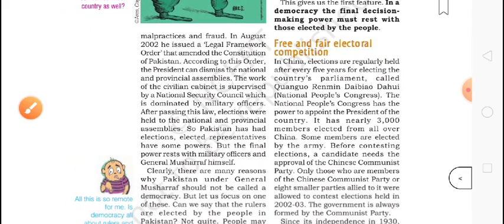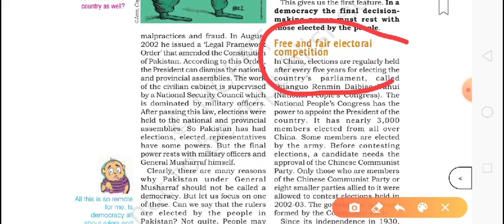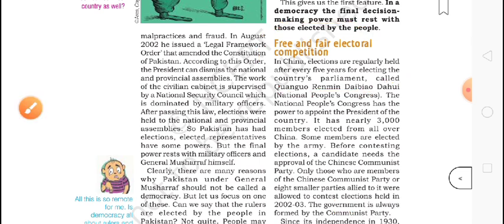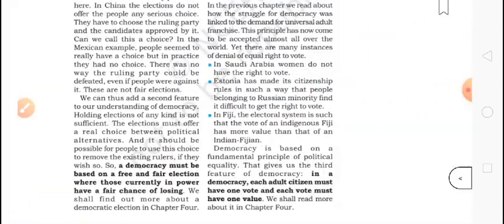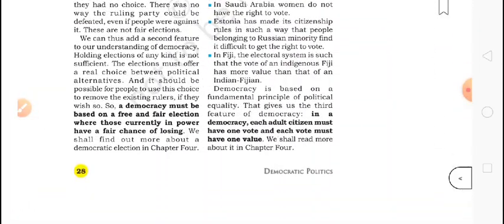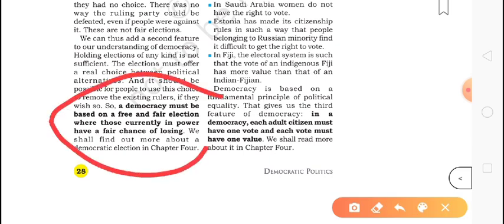Now, the free and fair election. I also told you which kind of dirty tricks are used by different parties in different countries. We took the example of China and of Mexico. So by this, we got that a democracy must be based on a free and fair election where those currently in power have a fair chance of losing.